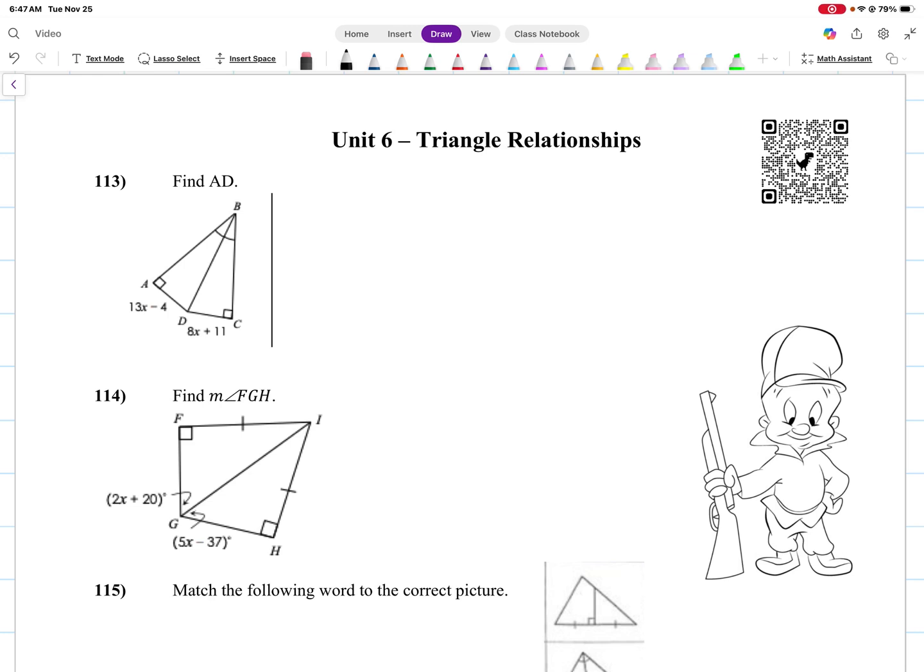All right, hello everybody. This is our last unit for the final exam. It's unit 6, which is dealing with triangle relationships. All right, so let's get into it.